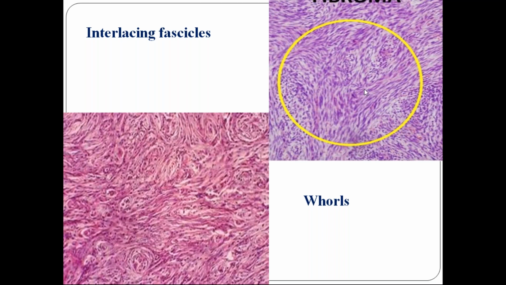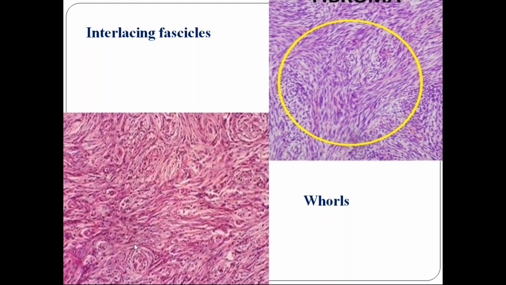These are bundles of cells, parallel rows of cells which are intersecting here. One group of bundle is coming here, another group of bundle is coming here, and they intersect at this point. This type of arrangement is called interlacing fascicles. Fascicles means bundles. Another pathology synonym for bundles is fascicles, so say fascicles, not bundles. So that is one new term you got here.